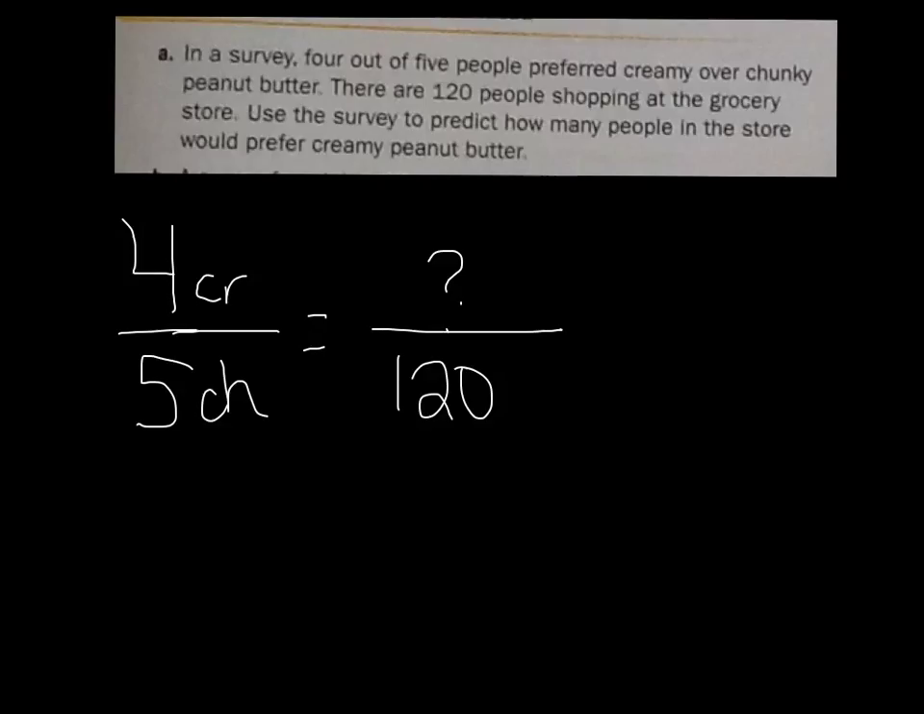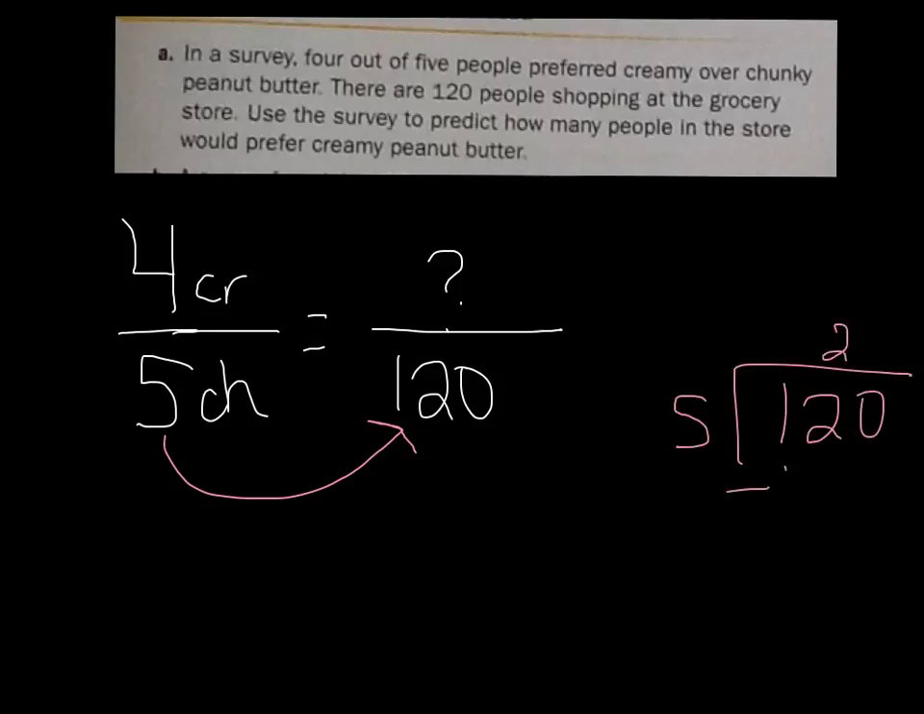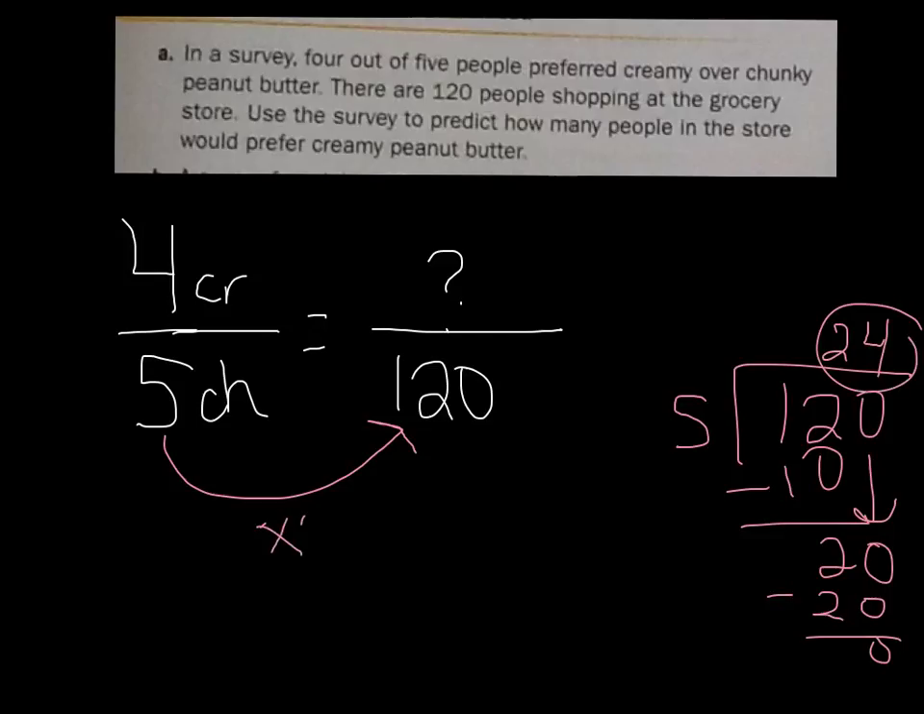So I want to figure out how I can get from 5 to 120. What can I multiply by? Well, if we don't know, we can do some work off to the side. 5 goes into 12 twice. Minus 10, bring down the 2. 5 goes into 20 4 times. And I'm left with 0, so my answer is 24. So if I multiply 5 times 24, I will get 120. Now whatever I do to that bottom, I have to do to the top.